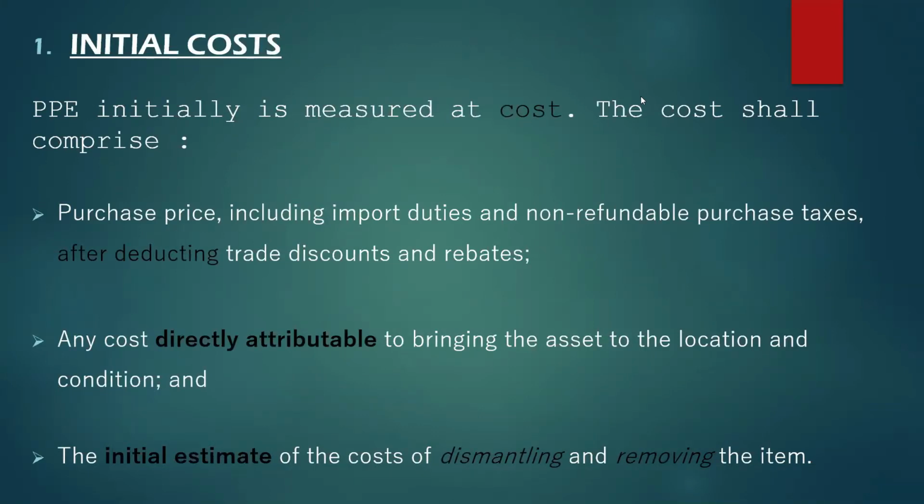PPE under initial cost is measured at cost. The cost shall comprise, first, the purchase price, including import duties and non-refundable purchase taxes, after deducting trade discounts and rebates. Second, any cost directly attributable to bringing the asset to the location and condition necessary, and the initial estimate of the cost of dismantling and removing the item.